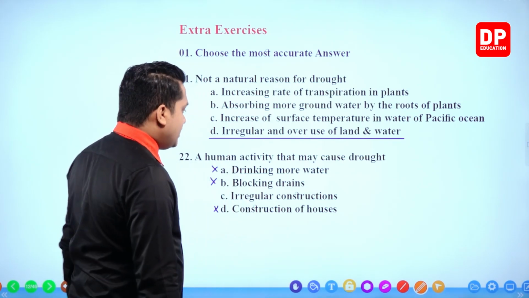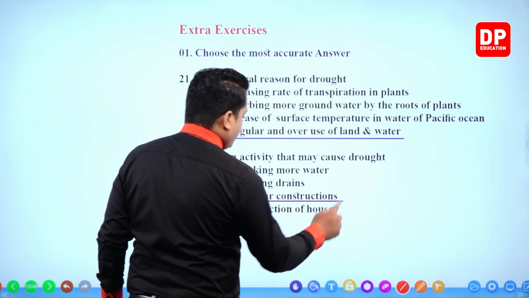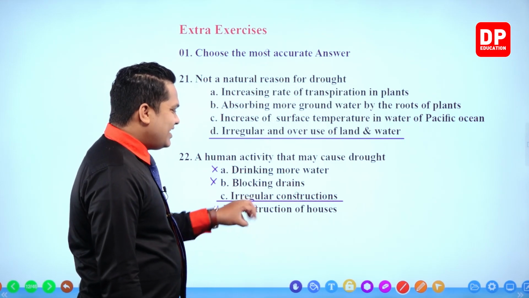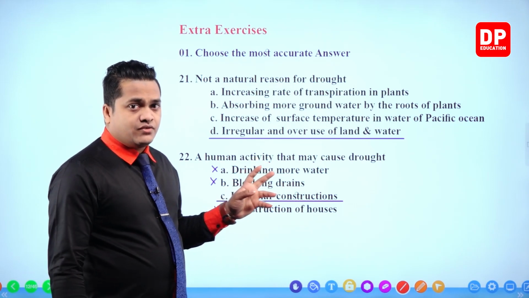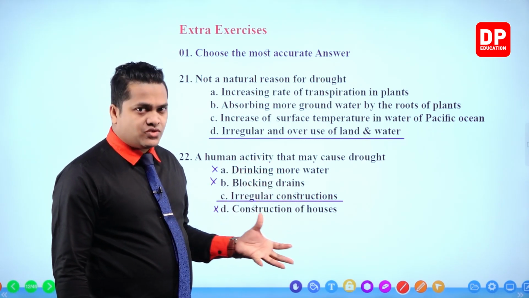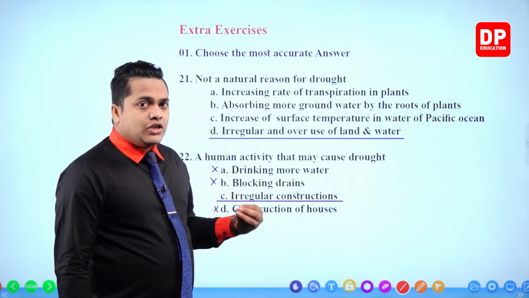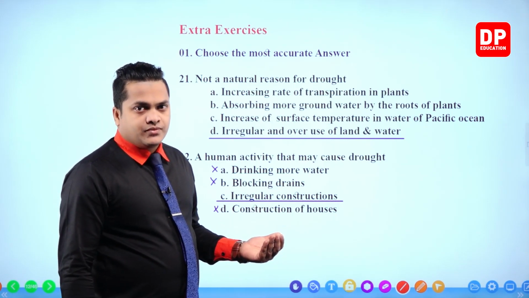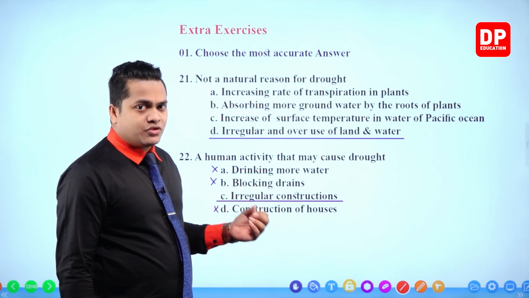So irregular constructions would be the correct answer for this question, my dear children. Irregular constructions. Constructing a house and irregular constructions are two different things. Like the wastage of water and drinking more water. Drinking water is not going to waste water. However, if you are using water improperly, then it's going to waste water. So you have to understand these things and select a good option, right?